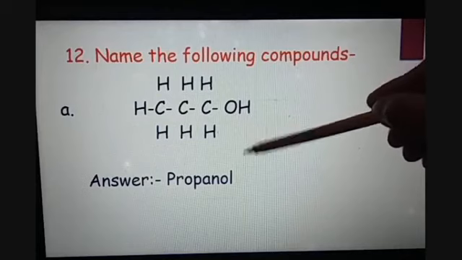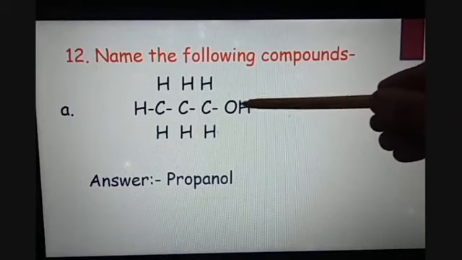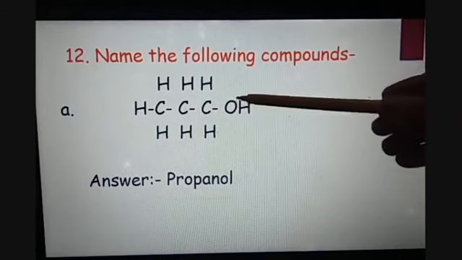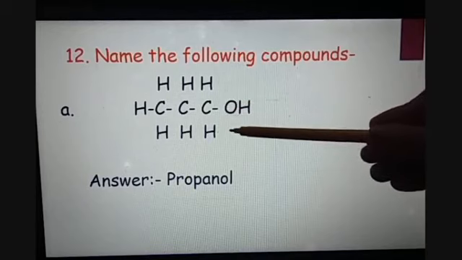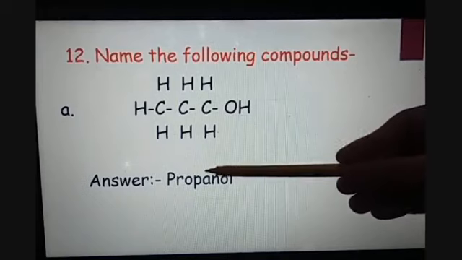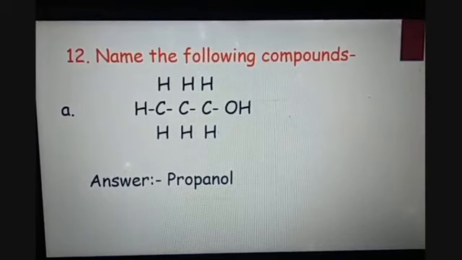And why are we not mentioning the position? Because the OH group comes on the first carbon itself. So there is no need to mention the position. So propanol is the IUPAC name of this compound.